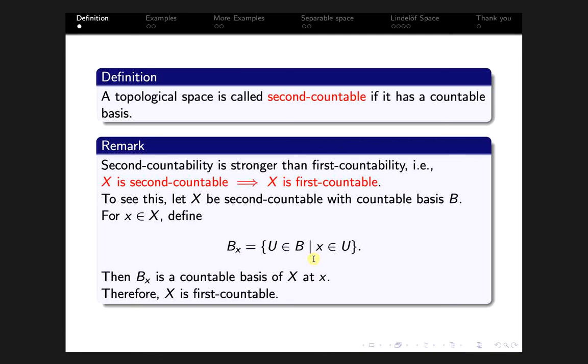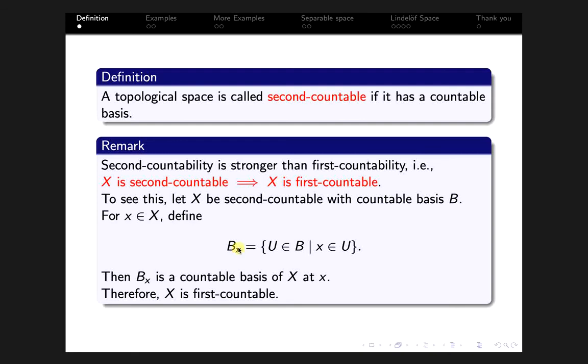If you take any open set O in X containing x, then because B is a basis for the topology on X, we get some element U belonging to B containing x such that U is contained in O. Because U is an element of the basis B containing x, U is in B_x also.